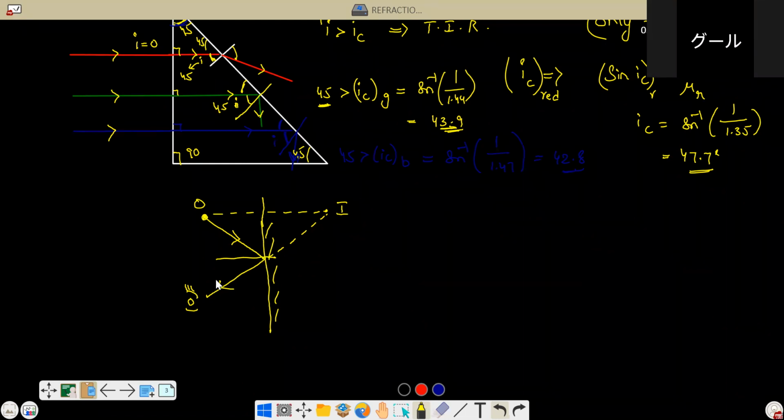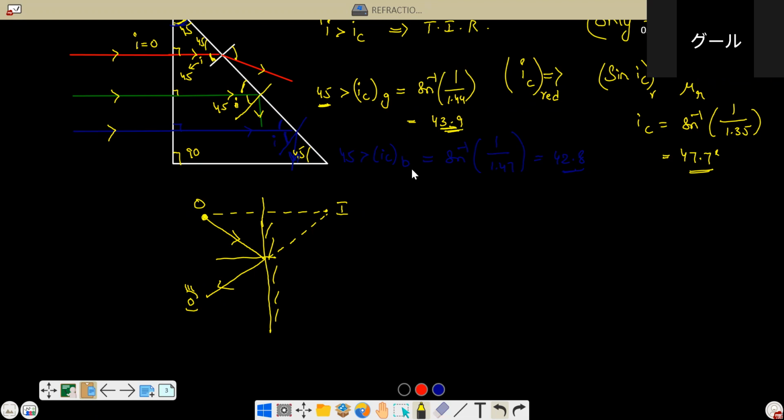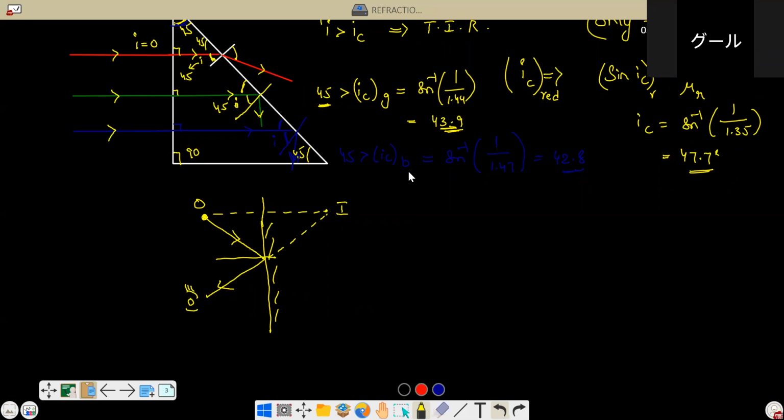No, sir. Sir, I'm asking similar to the twinkling of stars. Instead of too much distance, when an object is moving way too fast, we can see its after images. When an object is moving fast, we can see the images. Yeah, it's after images. In which mirror? It's not related to a mirror or anything.